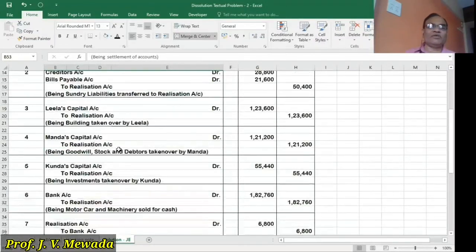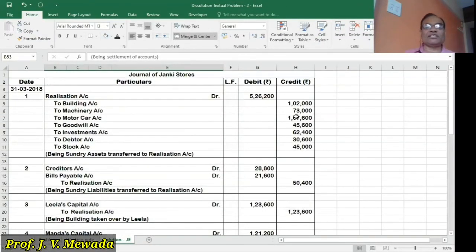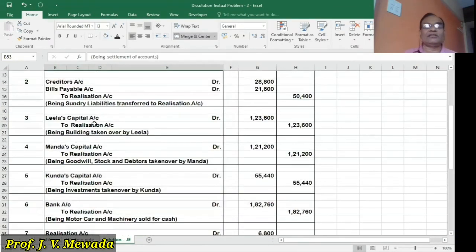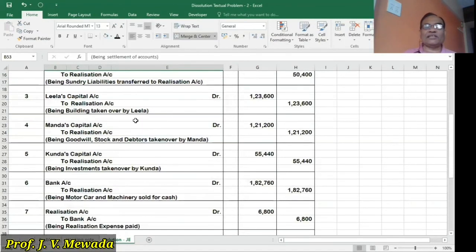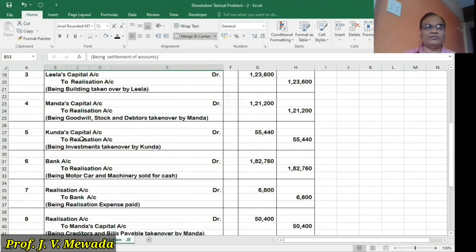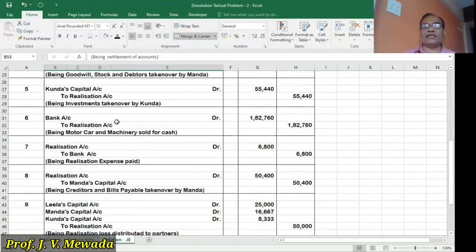And now see, we have already completed the entries. I'll just revise. The first entry is regarding transfer of assets to realization account. Second entry is transfer of liabilities to realization account. Third entry is the assets taken over by Leela. Fourth entry is assets taken over by Manda. Fifth entry is assets taken over by Kunda. Sixth entry is assets sold for cash.